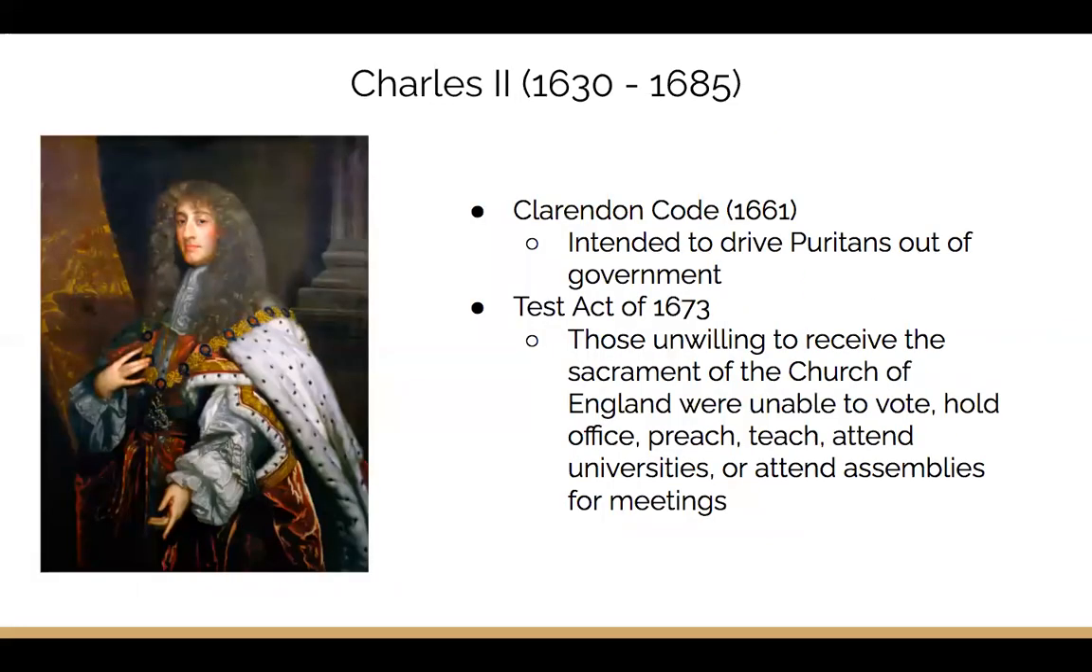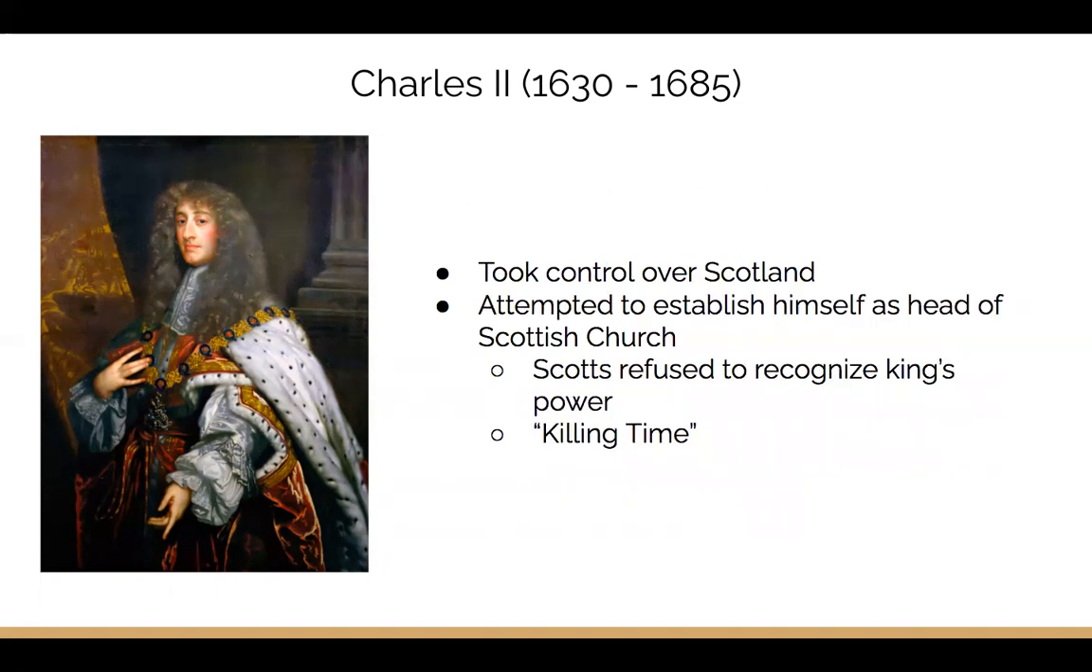While Charles II claimed to be a Puritan to appease the citizens of England, his actions pointed to him favoring the Catholics. For instance, he established the Clarendon Code, which was intended to drive Puritans out of the government. Under this Clarendon Code, the Test Act of 1673 was established, which stated that as long as one was unwilling to receive the sacrament of the Church of England, they were unable to vote, hold office, preach, teach, attend universities, or attend assemblies for meetings.